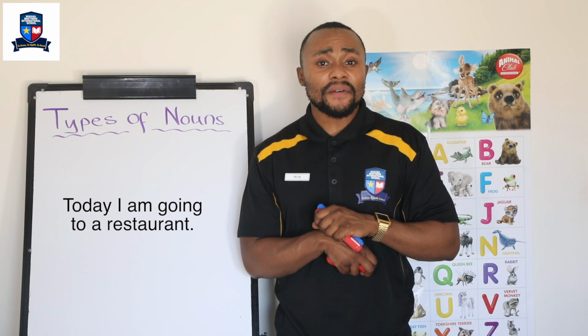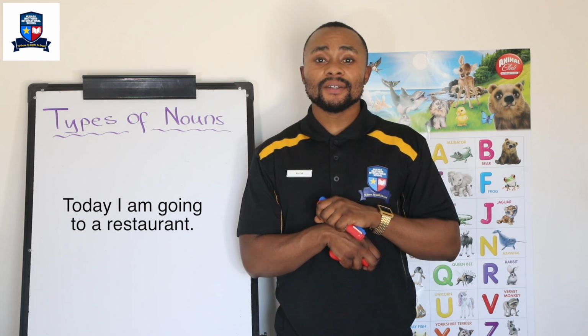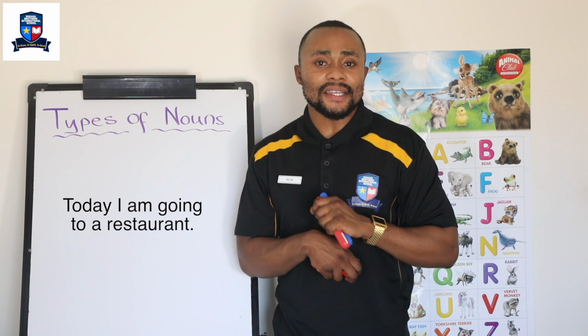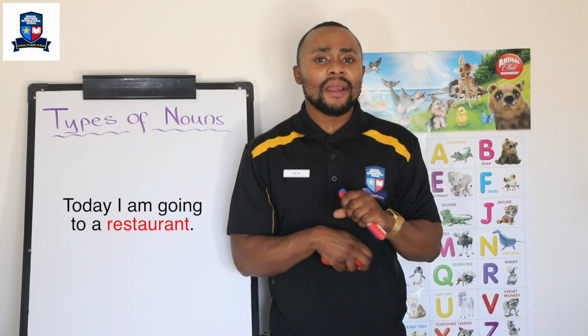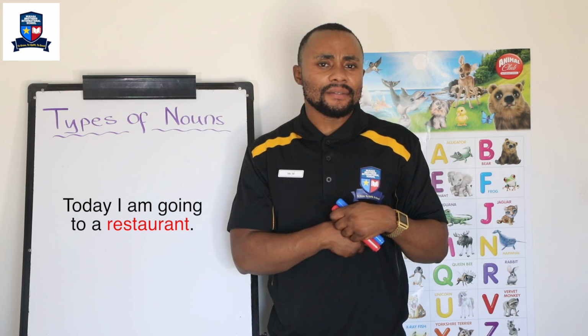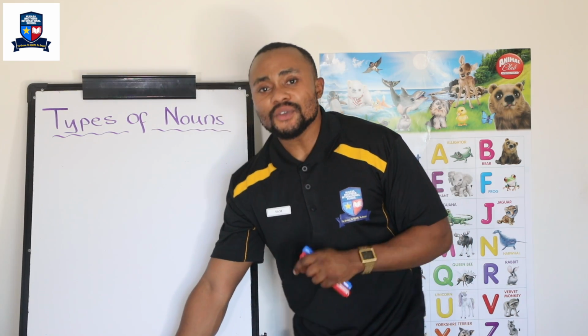Can you figure out if there is one common noun or more than one common noun? Very good. So in this short sentence, restaurant is a common noun because a restaurant is general, but what is the name of that restaurant? Okay, very good. Fantastic. Now let's move on to the next one.